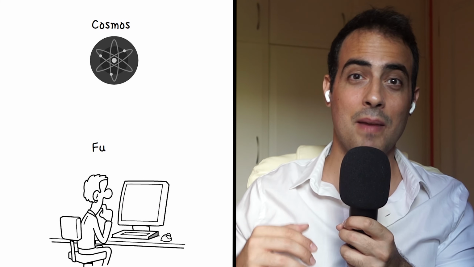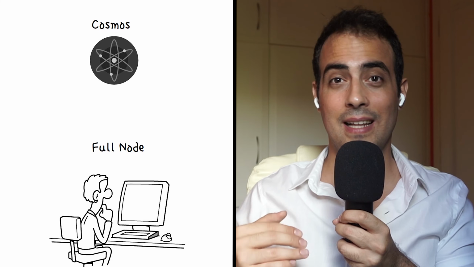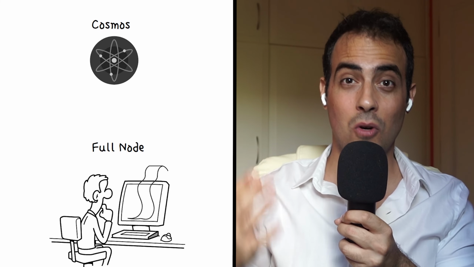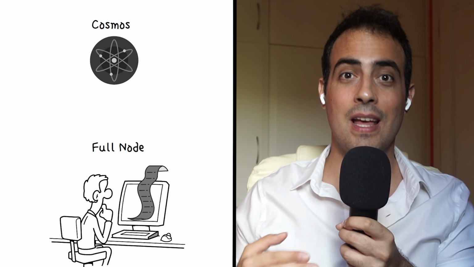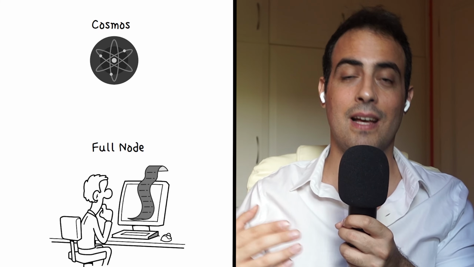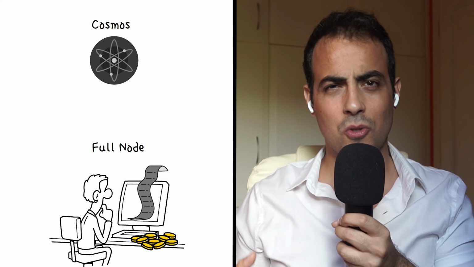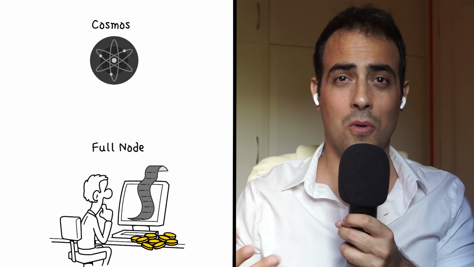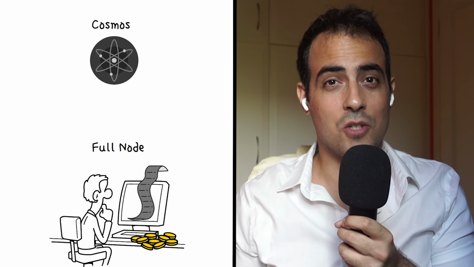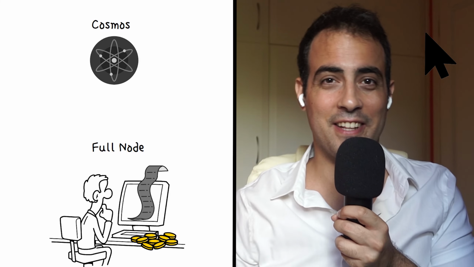Alternatively, you can become a full node instead of a validator node and store a full copy of the blockchain's history that can be recalled for data when required, which also comes with a reward. If you want to know more about how blockchains work, click this video right here.